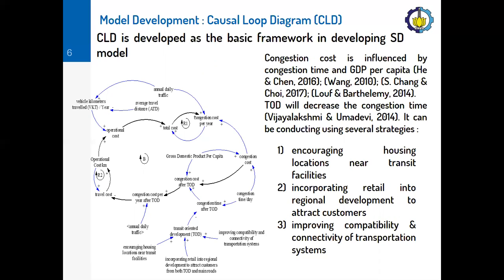TOD will decrease the congestion time because it can be developed by using several strategies such as encouraging housing location near transit facilities, incorporating retail into regional development to attract customers, and improving compatibility and connectivity of transportation systems.